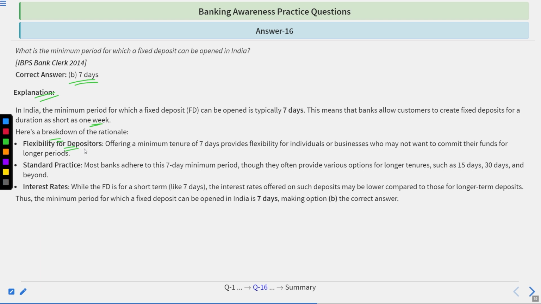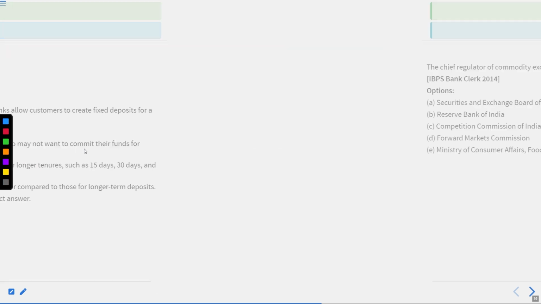Interest rate. For short term FDs, like 7 days, the interest offered to the depositor may be lower compared to those for long term deposits.